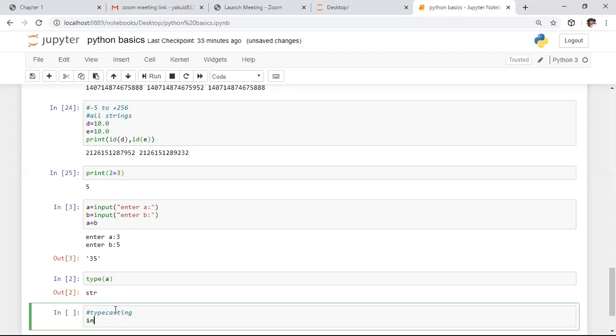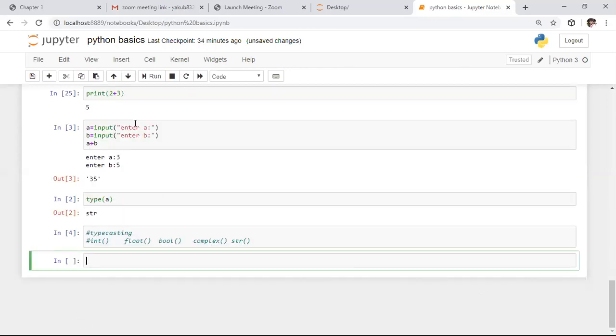Here we have 5 primitive data types. If you want to convert any data type into integer, we have the int typecasting function. If you want to convert into floating point, we have the float function. If you want to convert into bool, we have the bool function. If you want to convert into complex, we have the complex function. And for string data type, we need to use the str function, whereas the default data type is already string, so we need not use a typecasting function. These are the typecasting functions used to convert one data type into another.